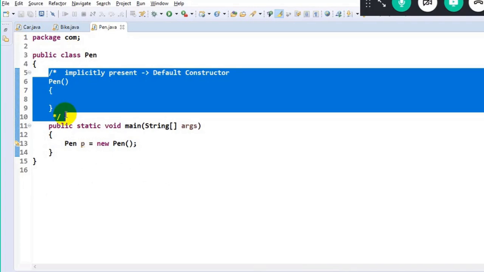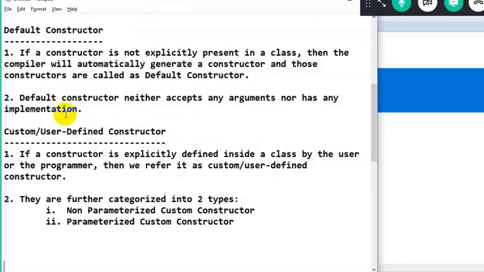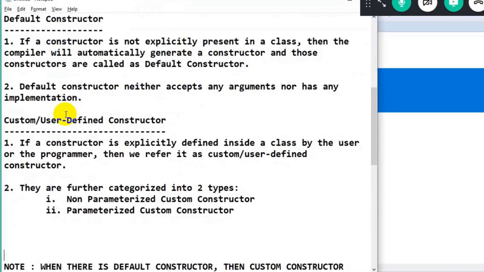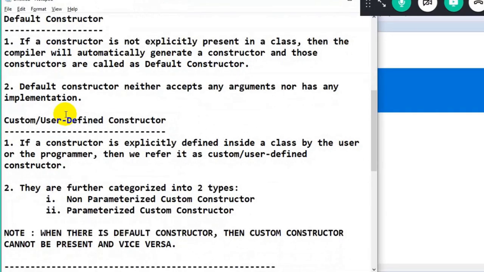So this is all about the entire process. Now there's one more small note which you need to understand. What is that note? When there is a default constructor, a custom constructor cannot be present. And when there is a custom constructor, a default constructor cannot be there. Meaning, inside a class, there can be only one type of constructor. Either it is default or it is custom. Both cannot be present at a time. If there is default, custom cannot be there. If there is custom, default cannot be there. Got the clarity? This is all about the constructors topic.